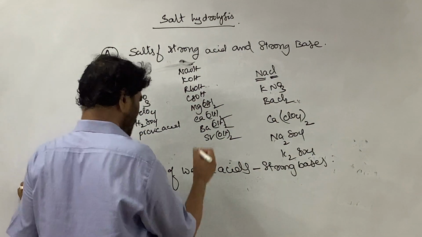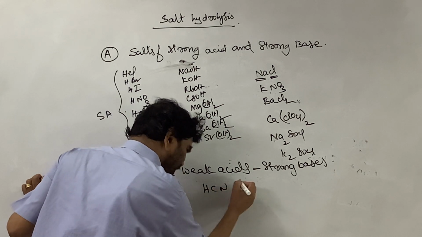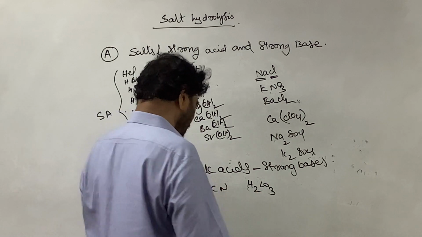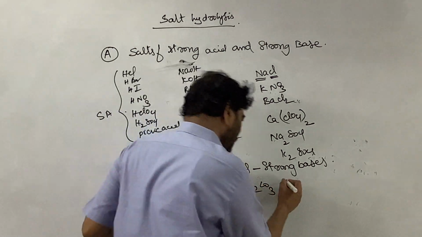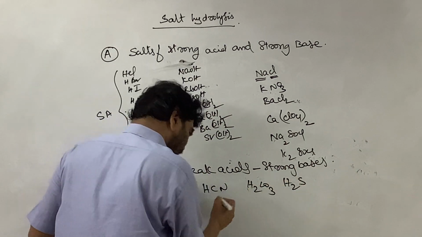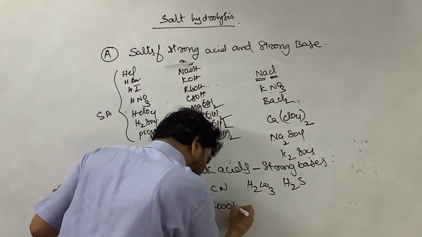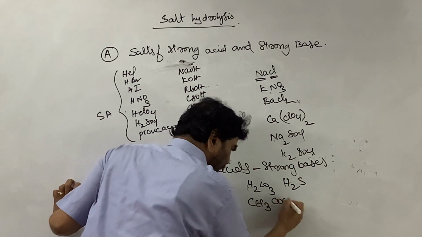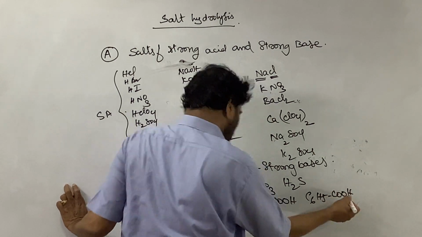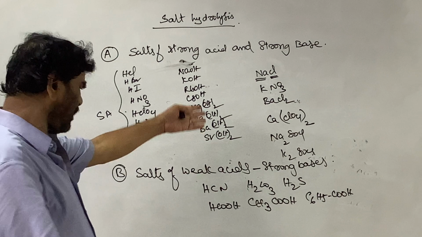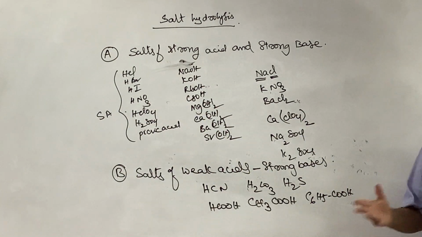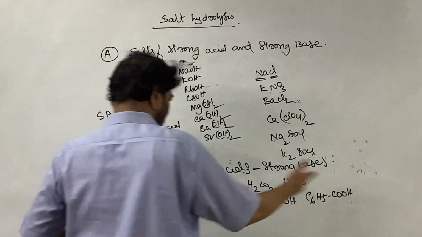These are organic acids, but among inorganic acids, the best examples are HCN and H2CO3, carbonic acid. There are many such acids, and H2S, hydrogen sulfide. These are organic acids: formic acid, acetic acid, benzoic acid, C6H5COOH. You can write many more. The majority of organic acids are weak acids. They have a Ka value. These are all weak acids.